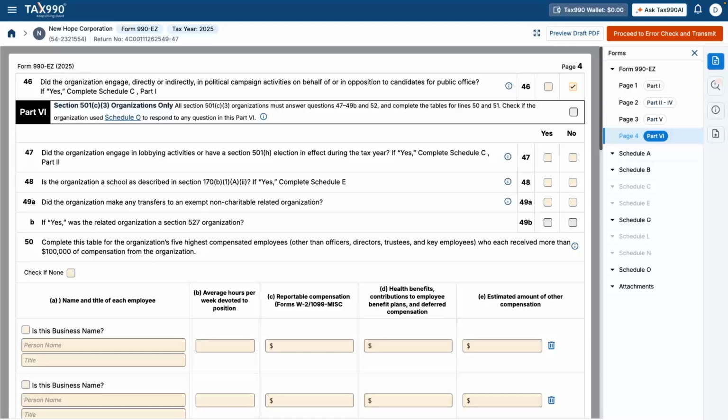For 501c3 organizations, this type of activity is strictly prohibited by the IRS. In our example, the organization does not engage in political campaign activity. If an organization answers yes to this question, it must complete Schedule C, Part 1, and may face compliance issues or penalties depending on the activity.